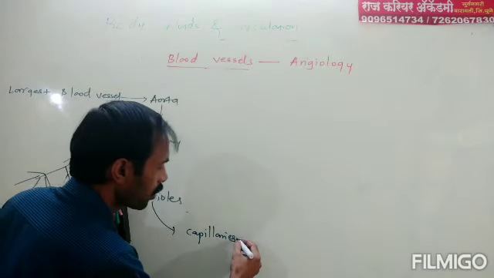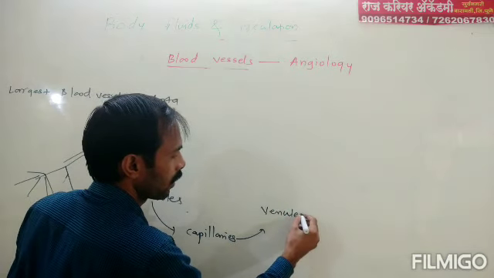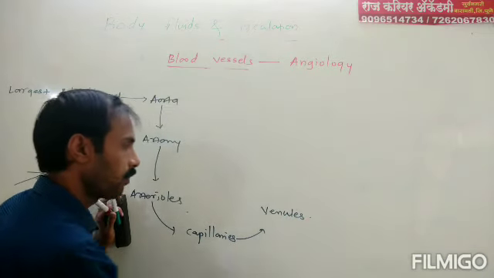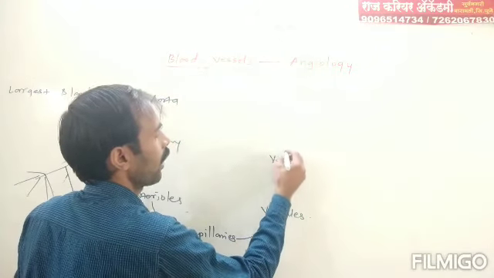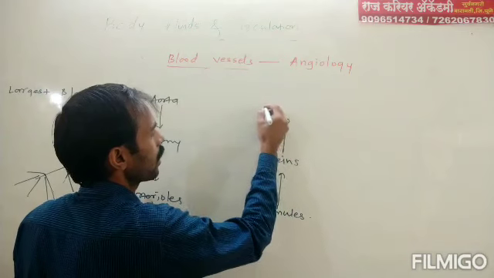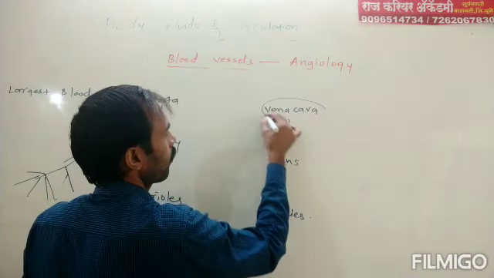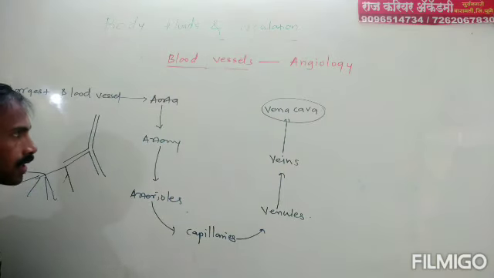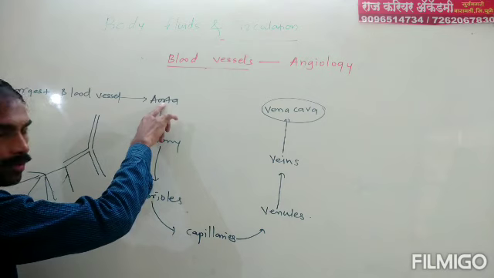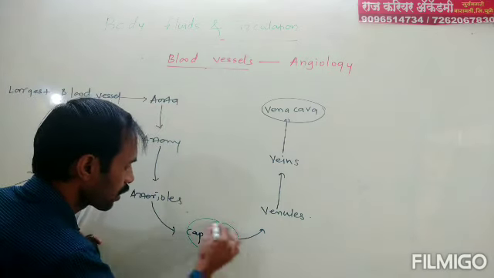Capillaries unite to give rise to venules. Venules unite, give rise to veins, and all veins unite, give rise to vena cava. That is, largest blood vessel is known as aorta, and smallest blood vessel is known as capillary.